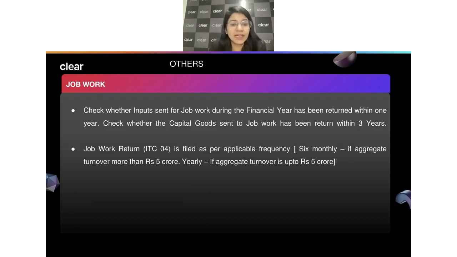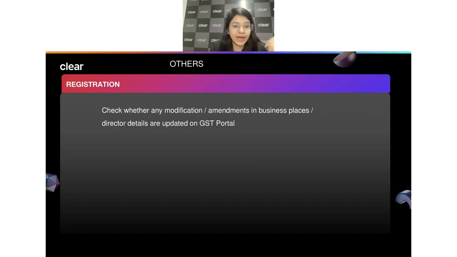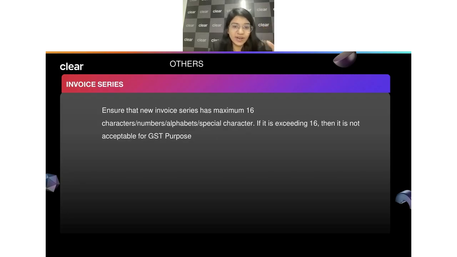Then the other things can be like job work and all. For example, job work, you again have to make sure if you have sent certain goods to the job worker, whether it has been returned, because we know there is a time limit for that. Within 1 year you should get that in respect of the inputs, and if it is capital goods, you should receive within 3 years. So you just have to make sure this has been done, the proper ITC 04 returns has been filed. If there's certain amendments, modification has to be done in respect to the business places, that has been updated. If there's some update required for the director details, authorized signatory all, you should always update that information.